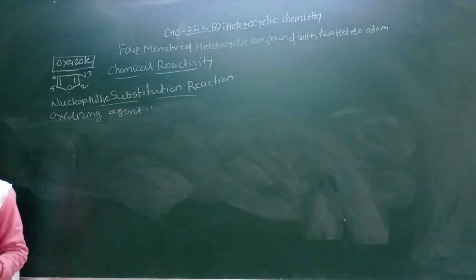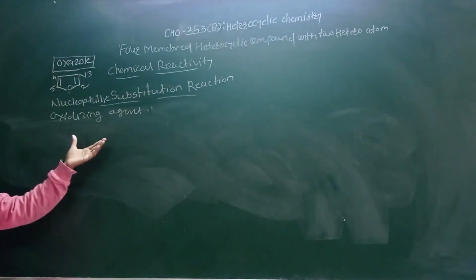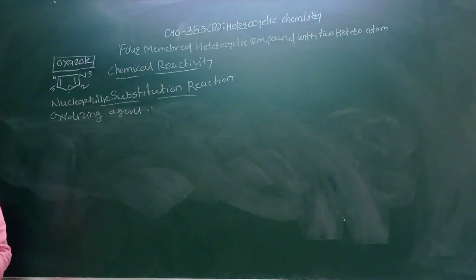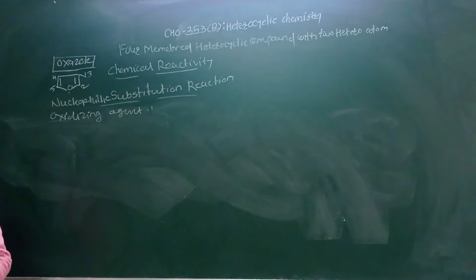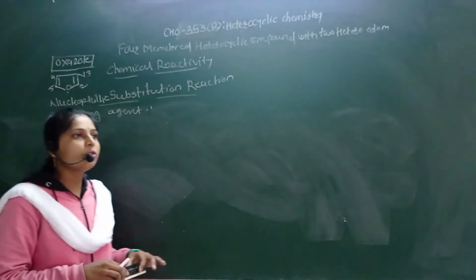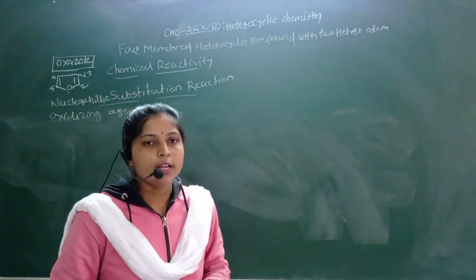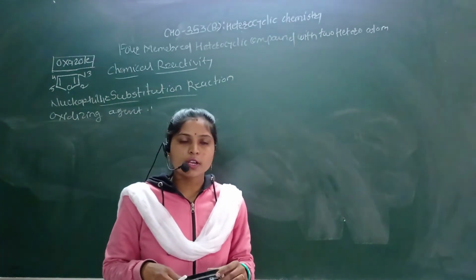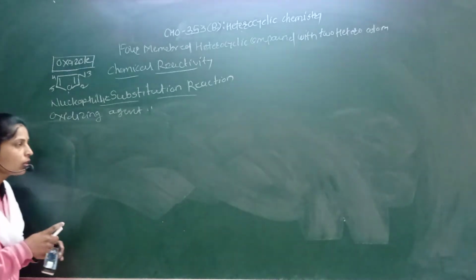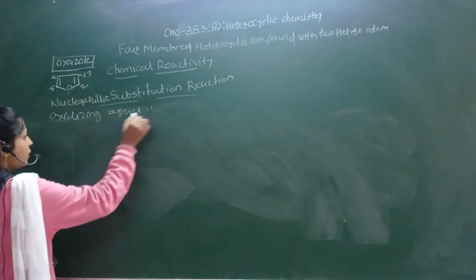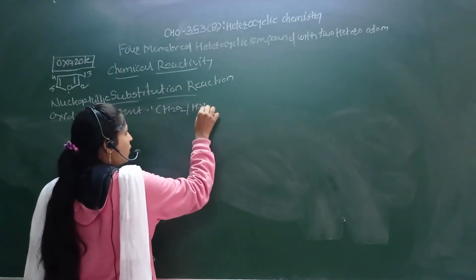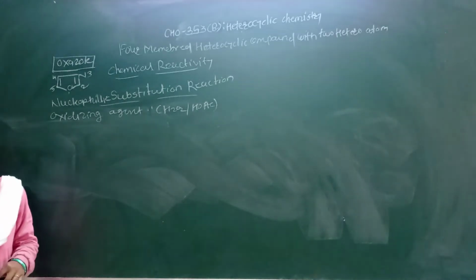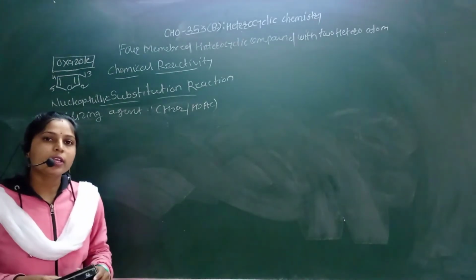So first of all, the oxazole ring is not stable to oxidizing agents. It is not stable to oxidizing agents. However, oxazole is normally stable to the action of hydrogen peroxide. Okay, we have to use potassium permanganate or osmium tetroxide. When the oxazole molecule is not stable, when we use hydrogen peroxide, that is H2O2, in the presence of HOAc, then formation of an oxide type product or N-pyridine type oxide.